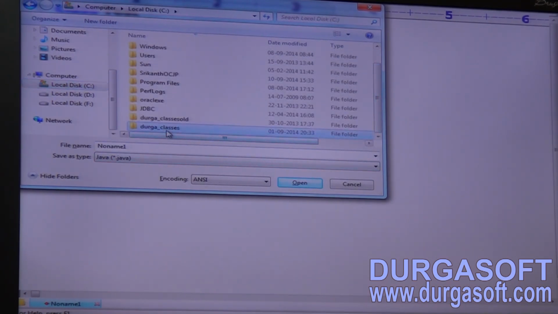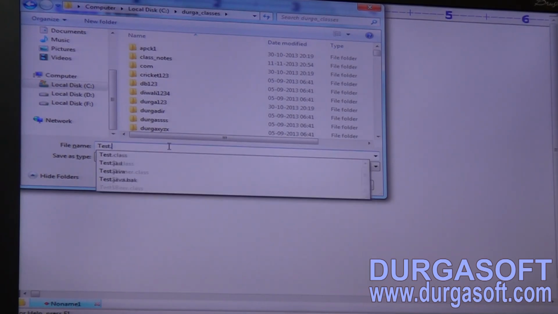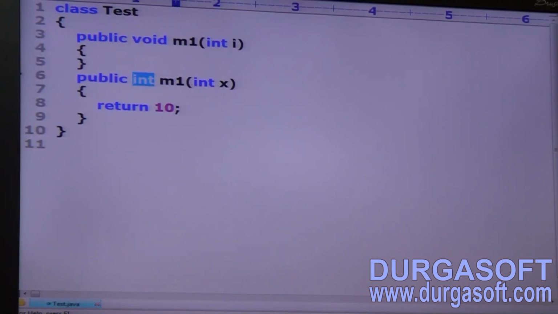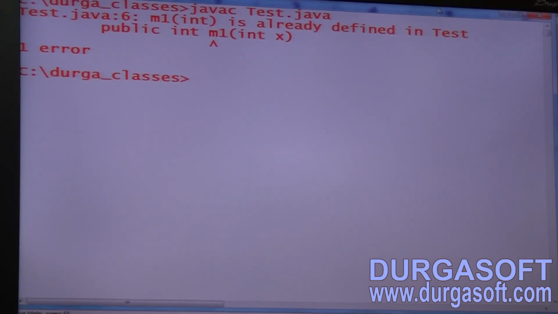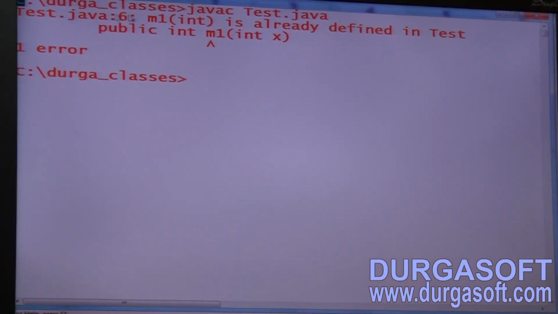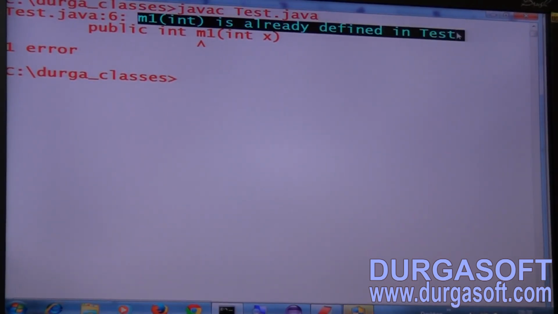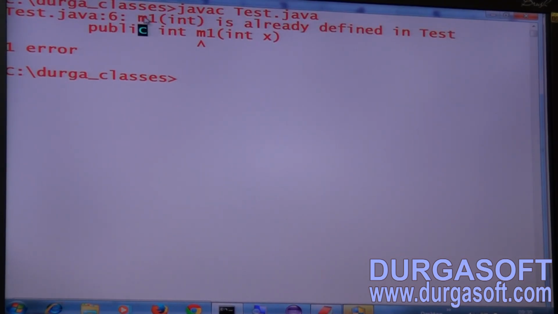What is that compile time error? Okay, Test.java. Now let me compile this code. javac Test.java. Have you observed the compile time error? It says m1 of int is already defined in Test. Can you tell what m1 of int is? It is nothing but the method signature. Clear for all of you?